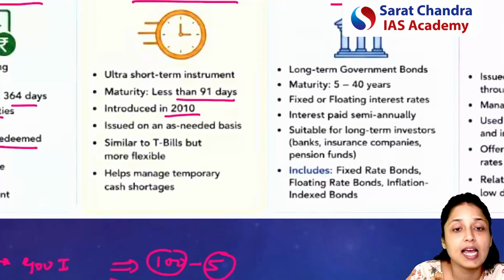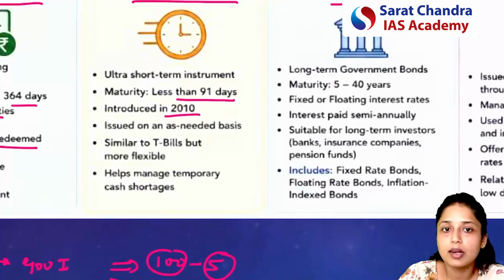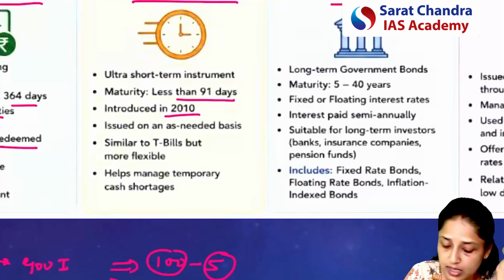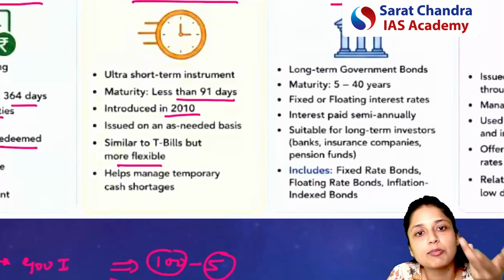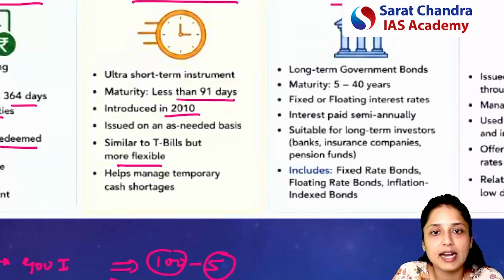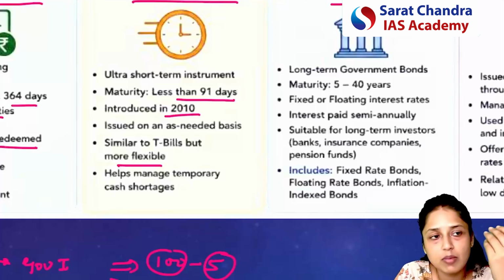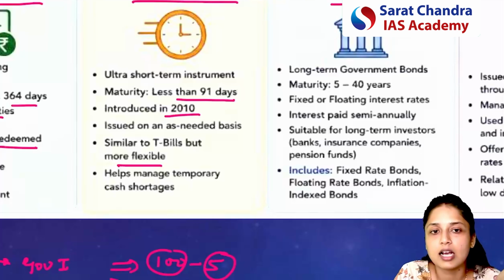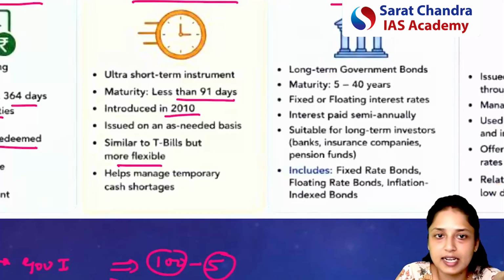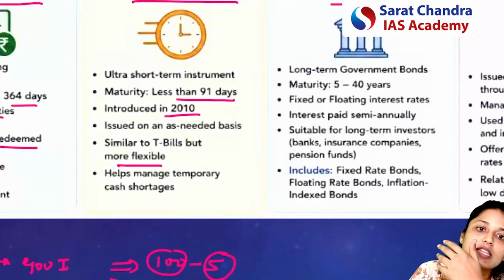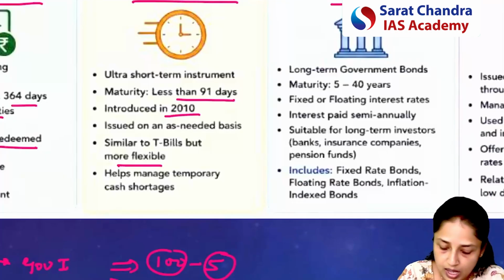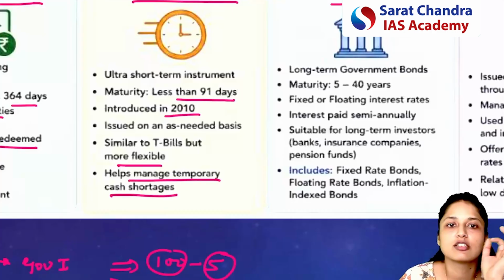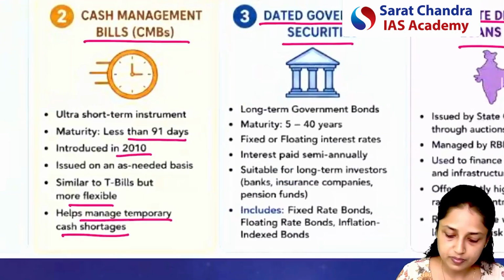Now, next thing is, these kinds of instruments are similar to T-bills, but since they are issued for much less time, they are more flexible. Flexible means any time the person can demand the money, or any time the government of India can return that certificate. The government of India can return the money anytime when it wants, or when the particular person wants. Next thing is, it helps manage temporary cash shortages, because it is more flexible than T-bills.